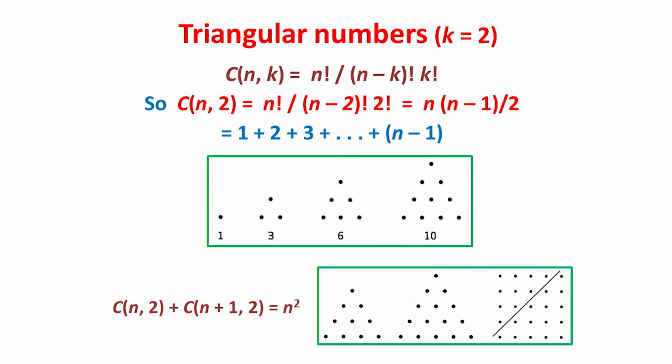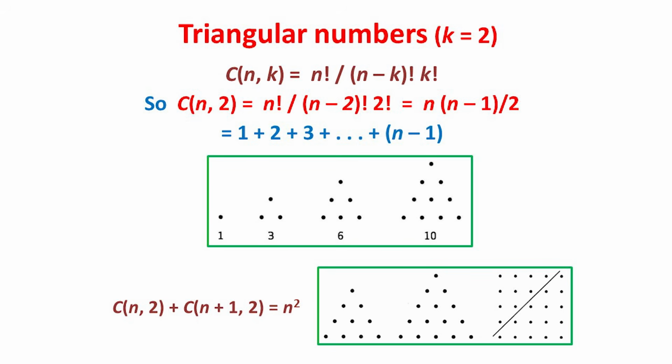These are the triangular numbers because these numbers, 1, 3, 6, 10, etc., can be arranged in triangular patterns as shown. Also, if you take the dots one row at a time, you'll see that Cn2 is also found by adding 1 plus 2 plus 3 and so on.